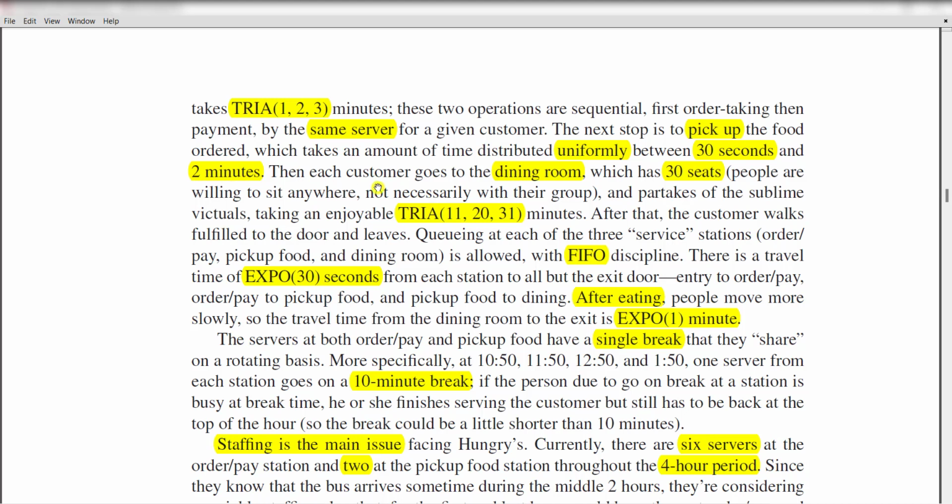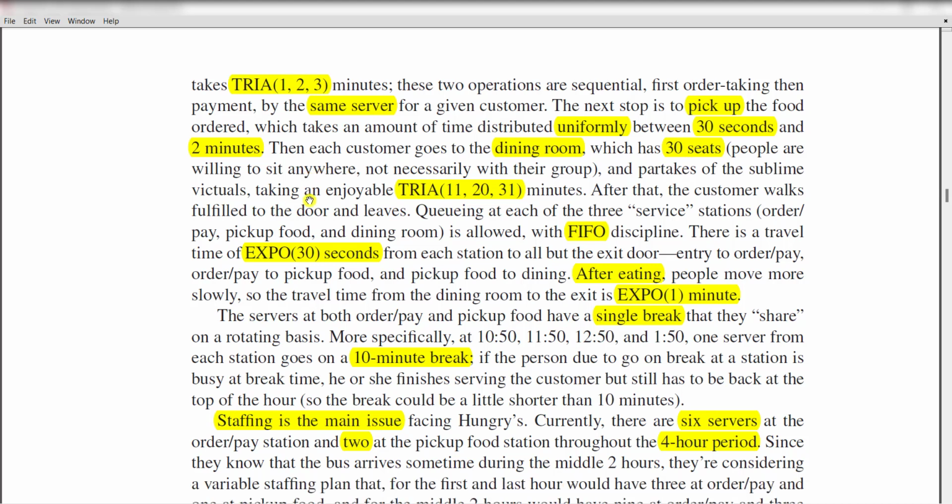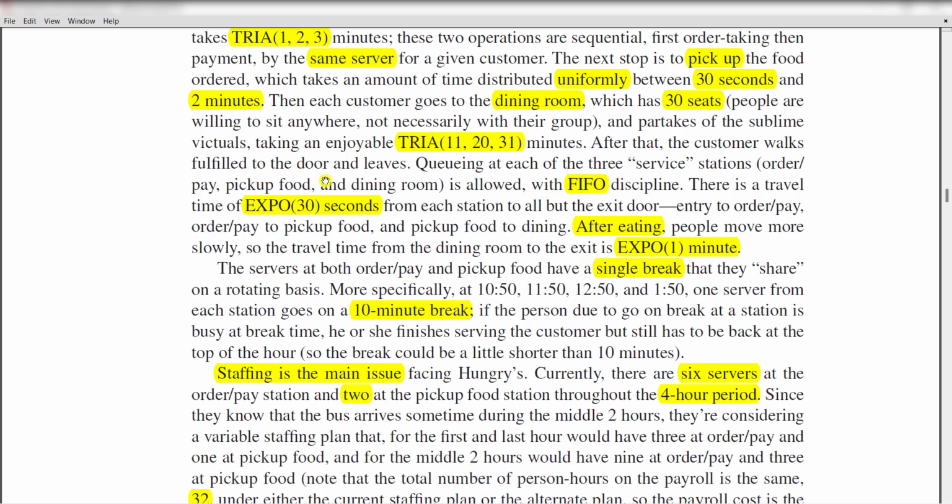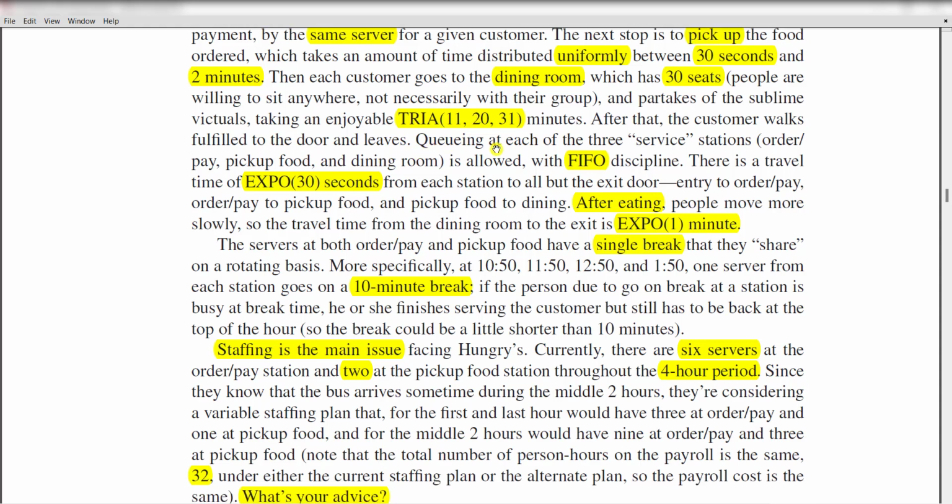Then the customer goes to the dining room, which has 30 seats, and eats, taking a triangular distributed time, in minutes. After that, the customer walks to the door and leaves. The queue discipline is first in first out, and there is also a travel time of 30 seconds, and after eating the people move more slowly, so their travel time increases from 30 seconds to 1 minute.